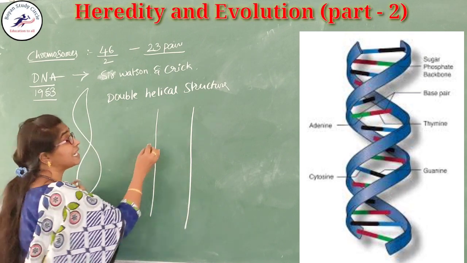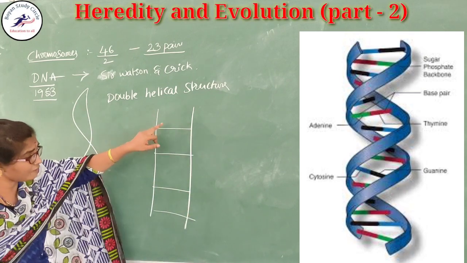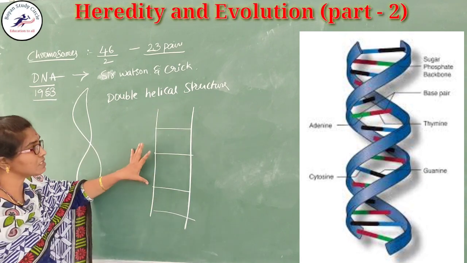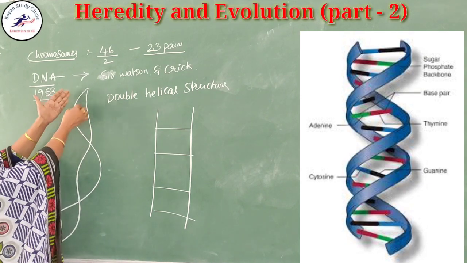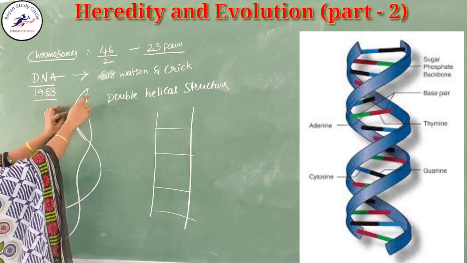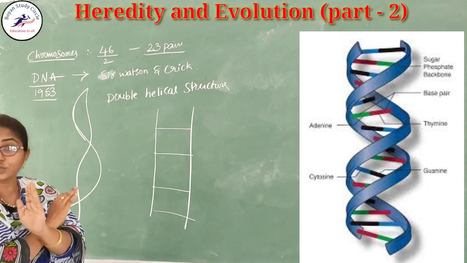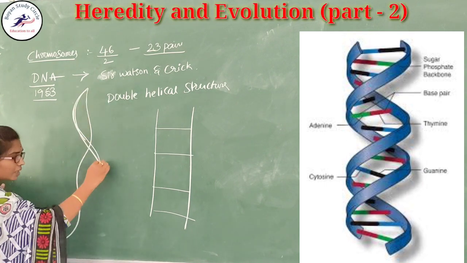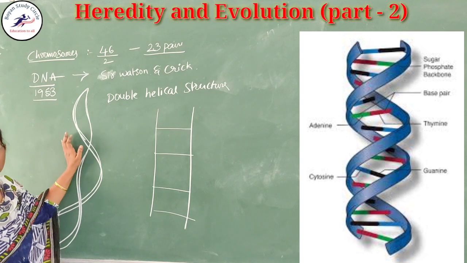It looks like a ladder. So why did I draw it like this ladder? Because here two strands are present. Are you seeing here? Two strands are present. These two strands are arranged in the opposite direction. You should remember that. One is moving in the downward direction, another one is moving in the upward direction.